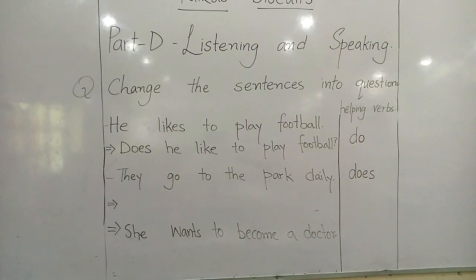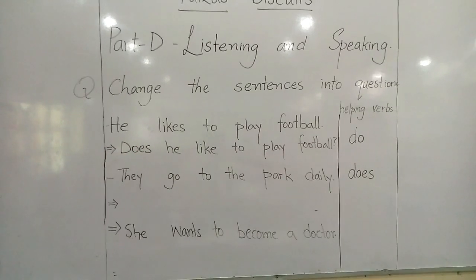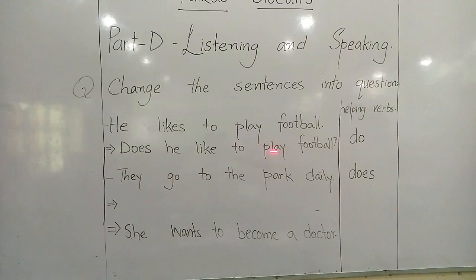Now did you see that there was no helping verb in the sentence? There was no is, no was, no will, have, has, had. So we had to decide what we are going to use here. We selected one of the helping verbs, which was does, because the verb has s and does also has s. The other one doesn't have any s, so we will not use that one. So: does he like to play football? He likes to play football. Does he like to play football?